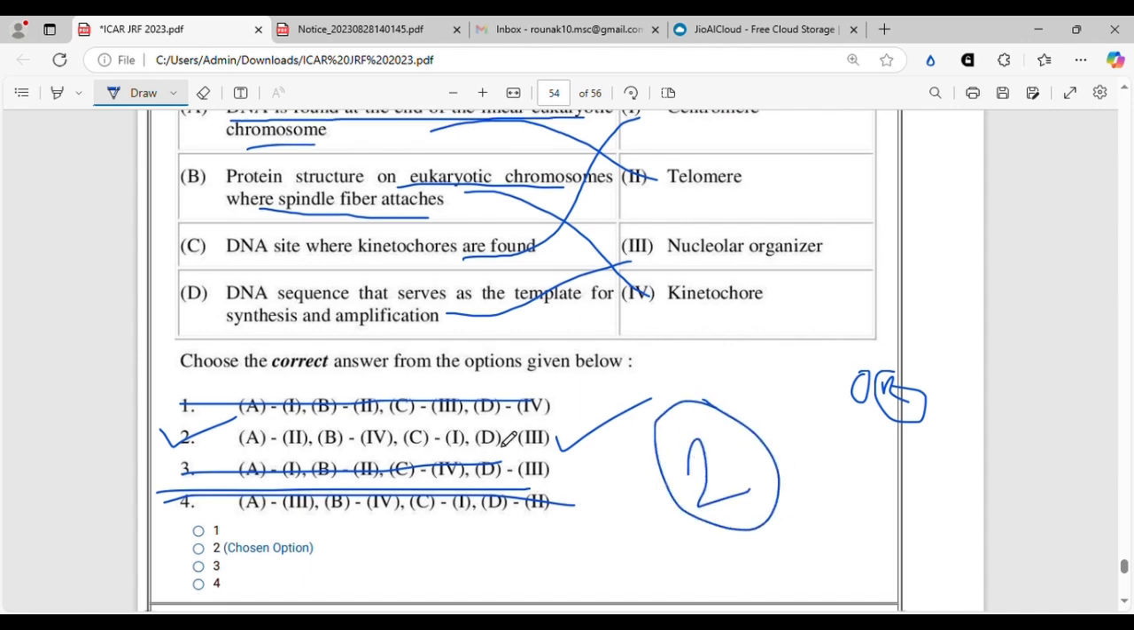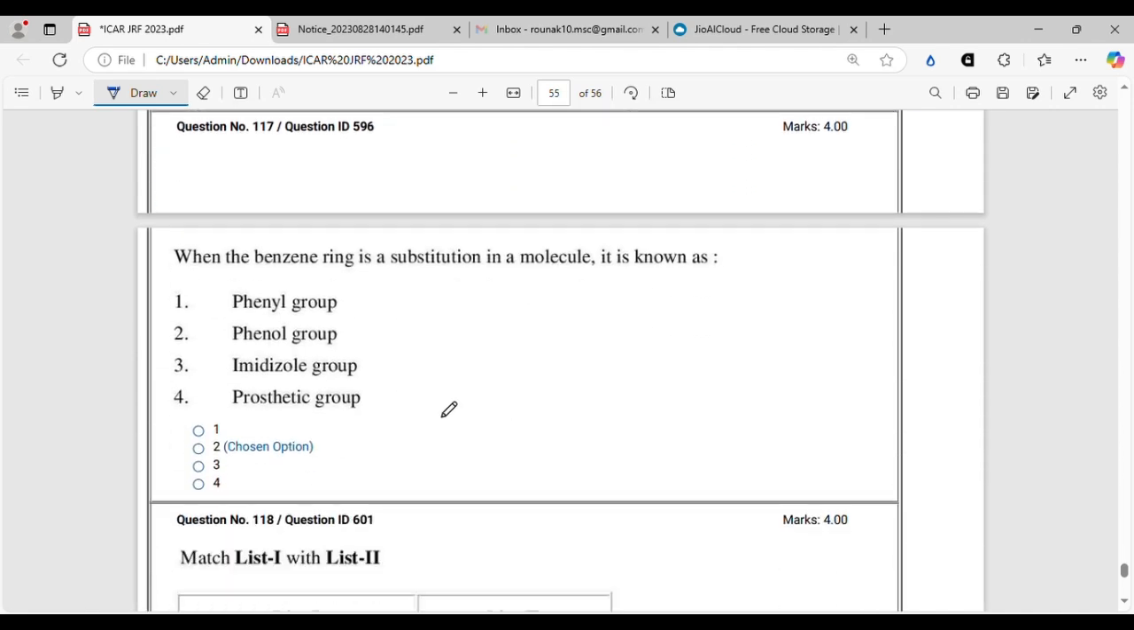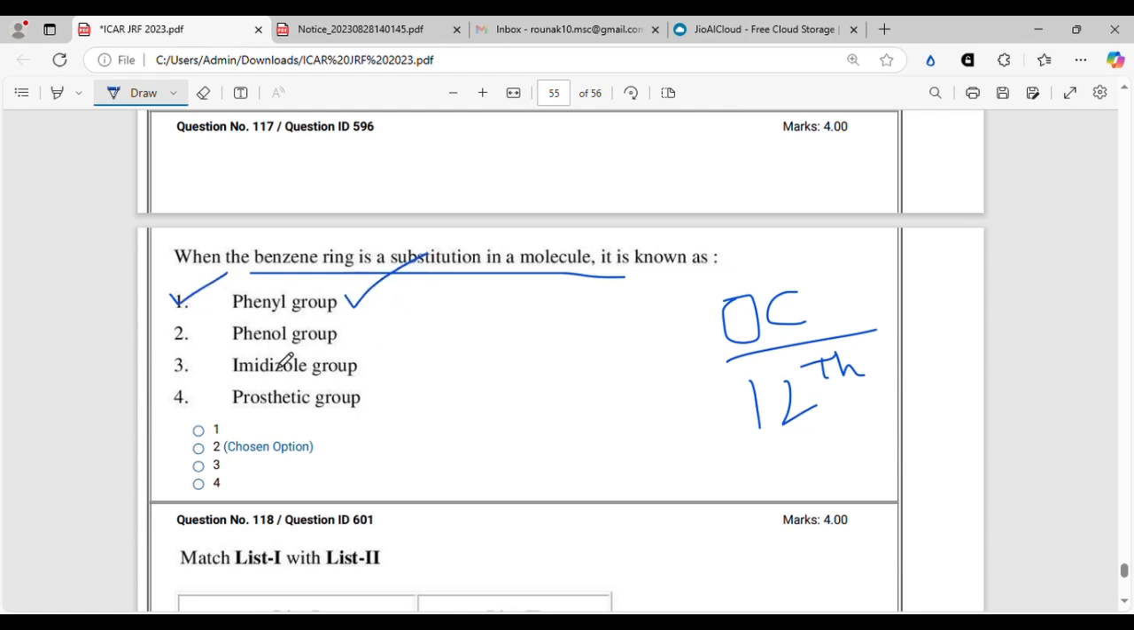All right, moving on. When the benzene ring is a substitution in a molecule, it is known as, this is a very good question from organic chemistry of say 12th standard. You should know it. You cannot use your concept or anything for this question. You have to know the answer, and the answer is phenyl group. All right, not phenol.